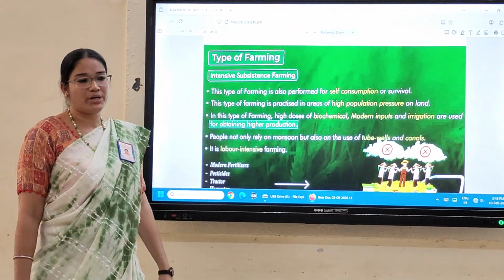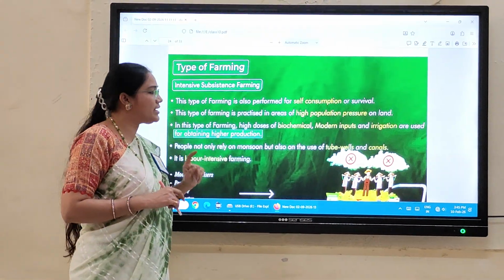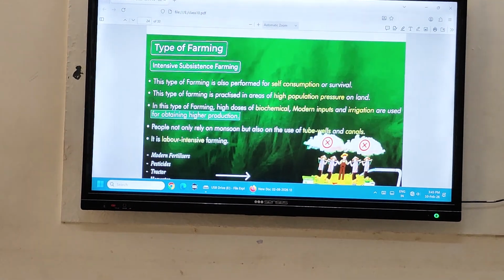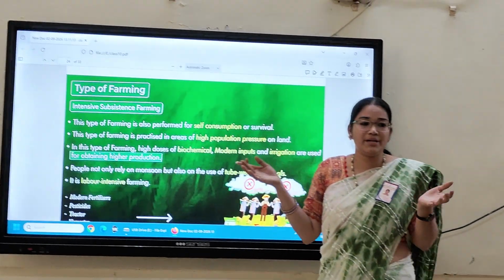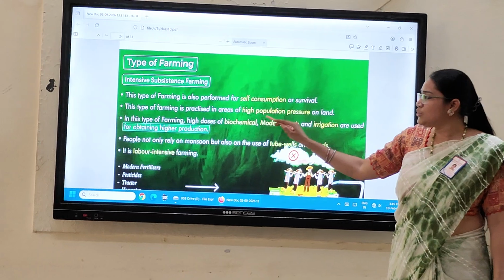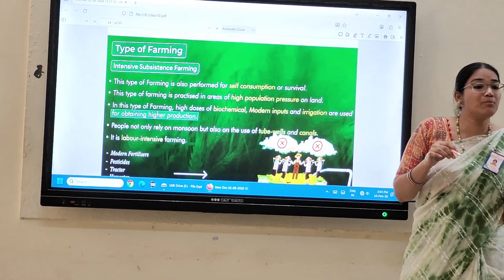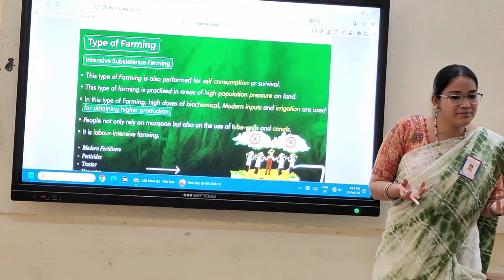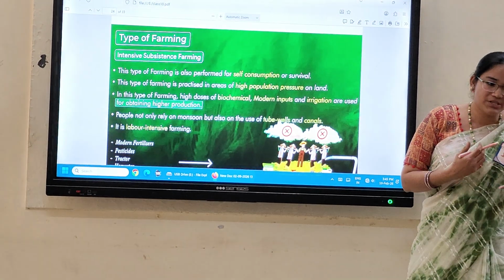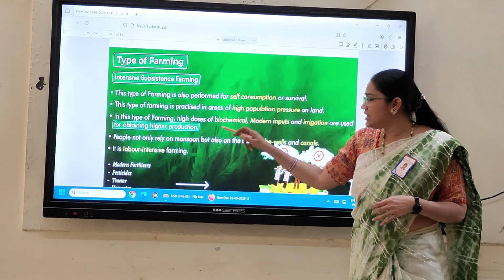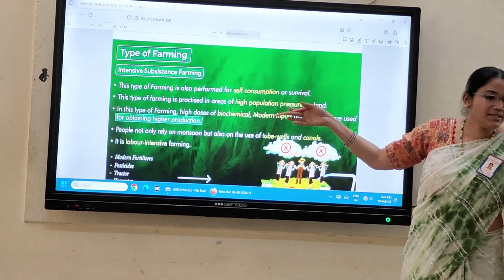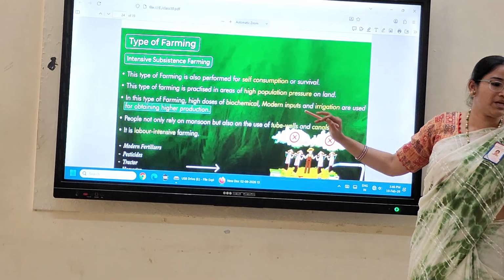Now, this is the second important type, which I already told you. This is for farmer self-consumption and farmer survival. But here there is high population pressure and a small patch of land. Due to the high population pressure, they need to grow more and more production. For that, what is needed? Modern techniques, tools, fertilizers, pesticides. So this biochemical technology is also used on a small patch of land. That type is called intensive subsistence farming.